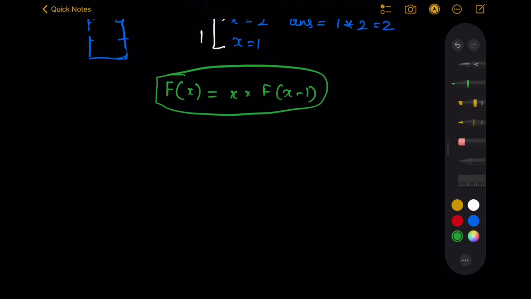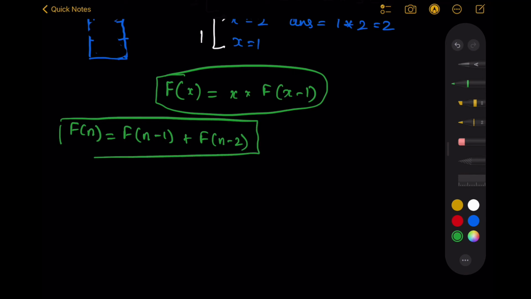Another example is the Fibonacci series. What is f of n? f of n is nothing but f of n minus 1 plus f of n minus 2, right? So this is again a recurrence relation. You see that any problem that can be solved by recursion can be represented mathematically by a recurrence relation.